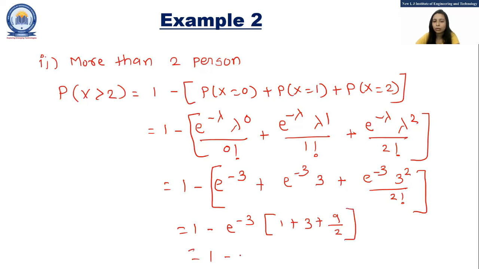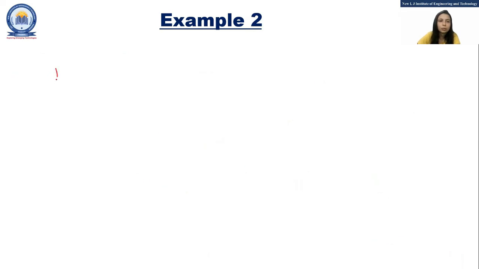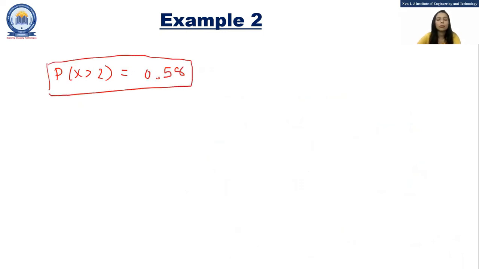So that is equal to 1 minus e raised to minus 3, 2 plus 6 plus 9 divided by 2. So that is equal to 1 minus e raised to minus 3, 17 by 2. So P of X greater than 2 is equal to 0.58. So this is the probability that more than 2 will get the swine flu virus.